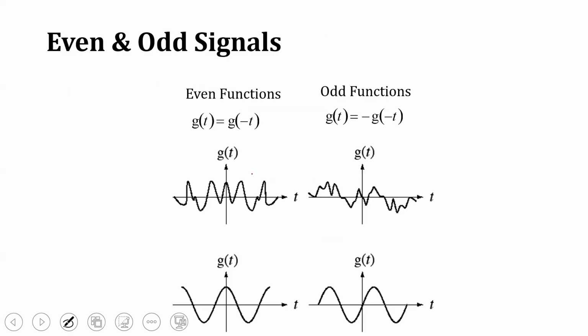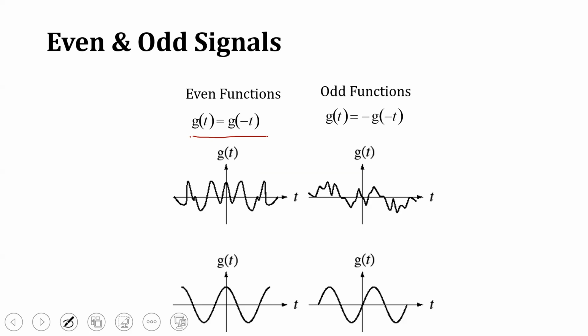The next important type of signal is even and odd signals. A signal x of t or g of t is even if g of t is equivalent to g of minus t. That is, over the full axis from minus infinity to infinity, the negative part is equivalent to the positive part; the amplitude of the negative part equals the amplitude of the positive part.